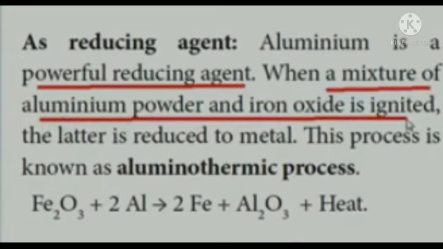While heating aluminium with the oxide ores, aluminium is highly reactive to oxygen. Hence, at once they form aluminium oxide and they reduce the iron oxide into iron. Fe2O3 plus 2 molecules of aluminium gives Al2O3, isn't it? Aluminium reacts highly with the oxygen, so they form alumina, aluminium oxide, Al2O3, so that the metal iron is reduced to the pure state and heat is liberated. Clear? So it acts as a powerful reducing agent.